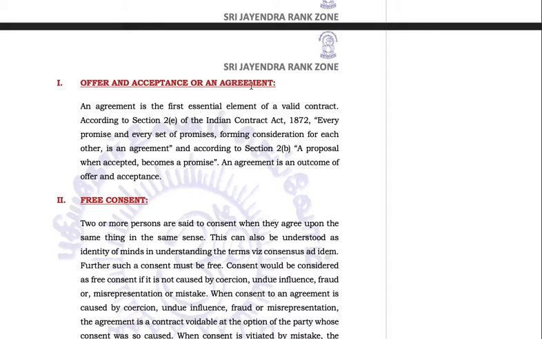Offer and acceptance, or an agreement. An agreement is the first essential of a valid contract. The first essential of the valid contract as per Section 10 is that there has to be an agreement. Every promise, this is just the definition, how an agreement is formed: an offer made by one and accepted by another, then it becomes an agreement. So every valid contract must be an agreement.